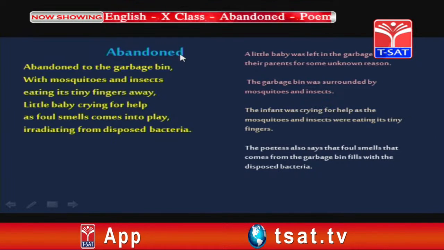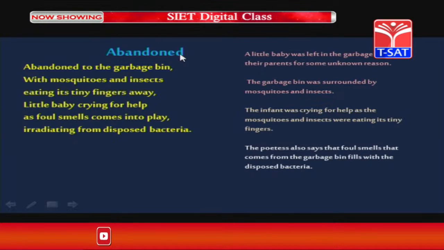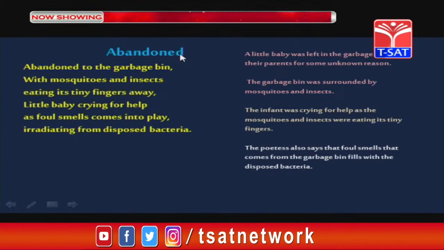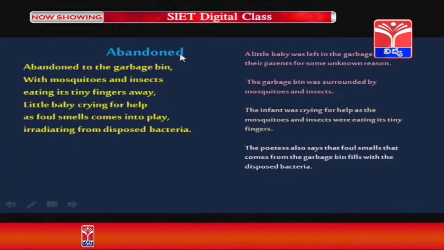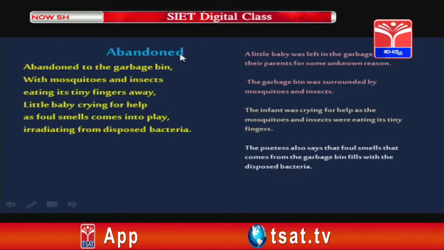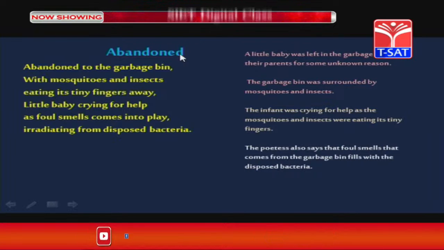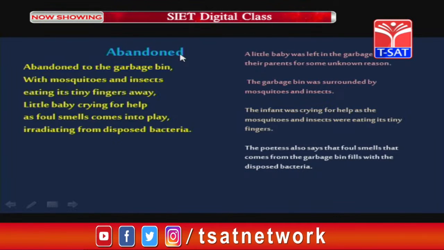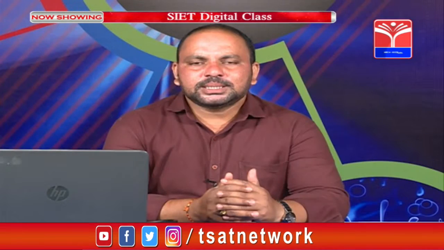the poem. The summary of the first part of the poem is that a little baby was left in the garbage bin by their parents for some unknown reason, and the mosquitoes and insects surround that particular garbage bin, and they are eating the tiny parts of the little baby. So, the little baby was crying for help, and the poetess also says that the foul smell that comes from the garbage bin fills with the disposed bacteria. This is the central idea of the first stanza.